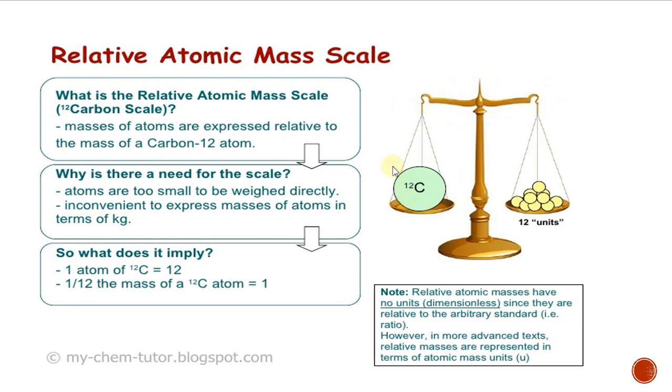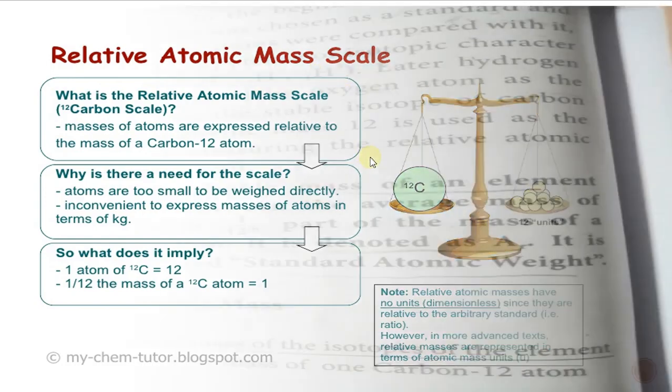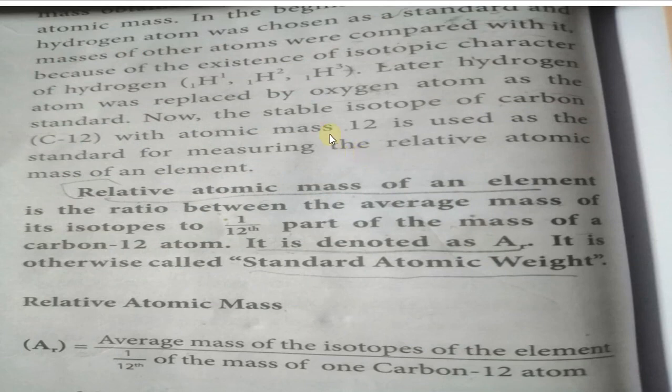Have you understood? So relative atomic mass means to measure the mass of one atom relative to the mass of another atom. That is called relative atomic mass. Have you understood? So we can see the definition. Before studying the definition, we can see this formula first.